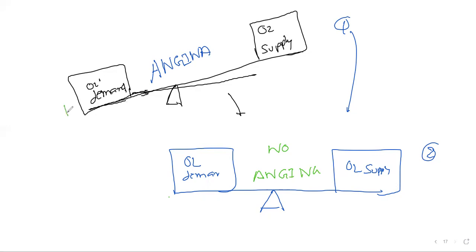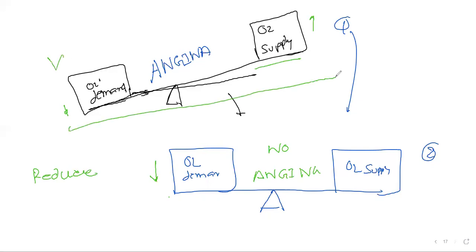So there are two basic principles. Where oxygen demand is increased, we can reduce our oxygen demand, or we can increase our oxygen supply, to make this system balanced.